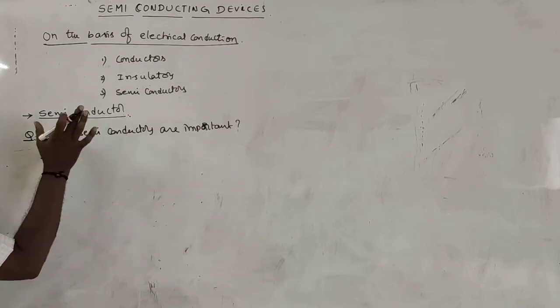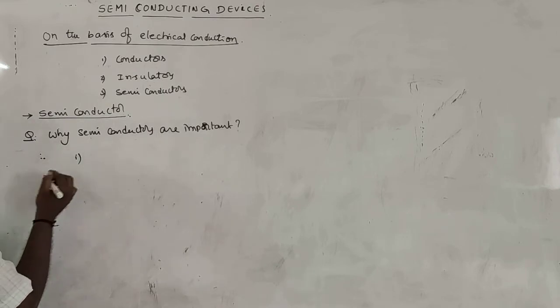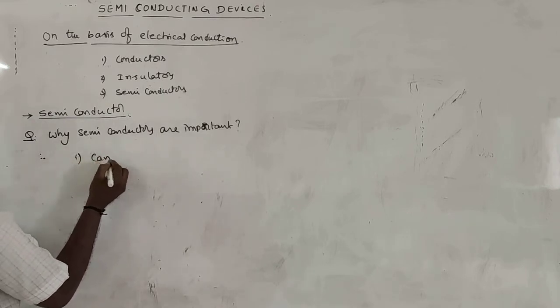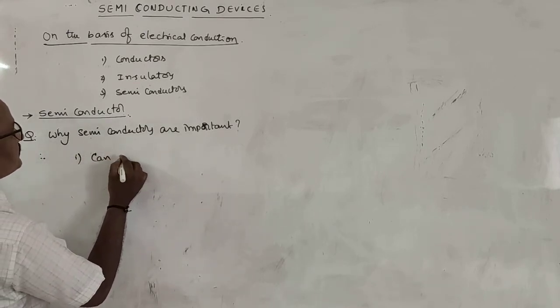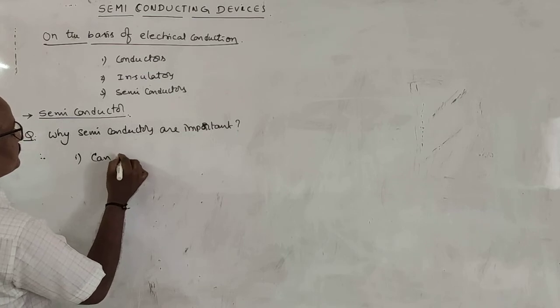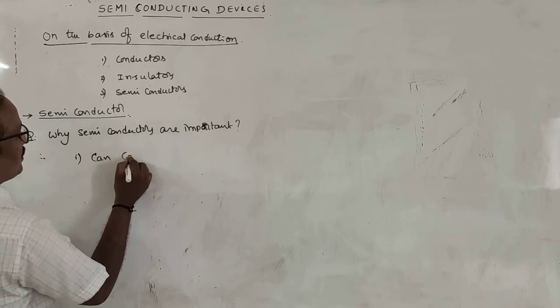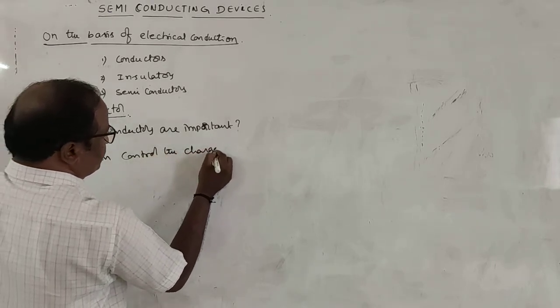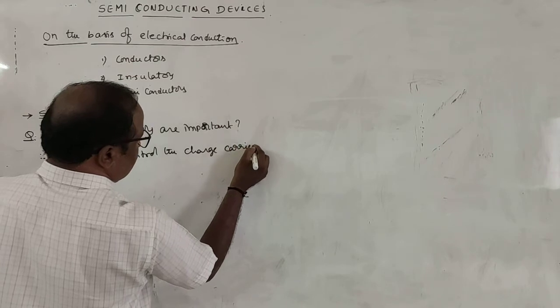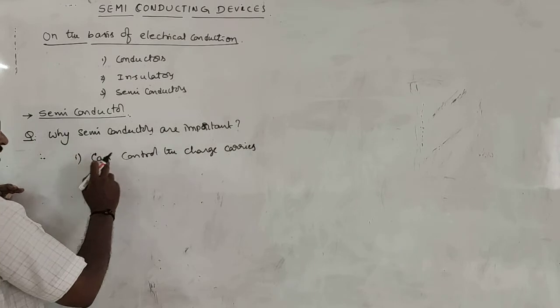Because semiconductors have two properties. First one, they can control the charge carriers, or can control the electric current. Semiconductors can control the charge carriers.